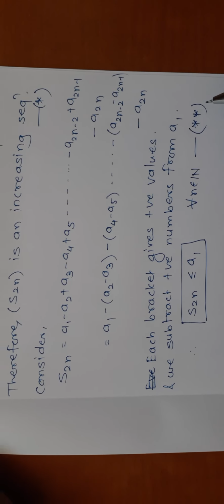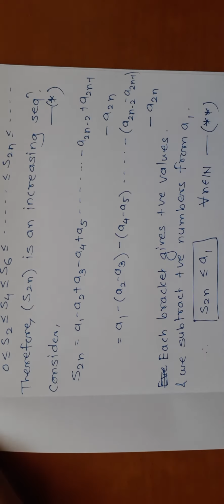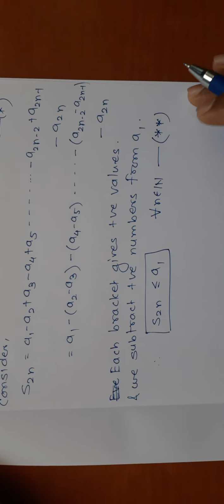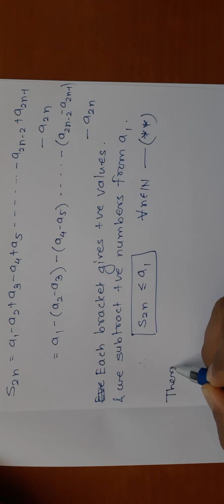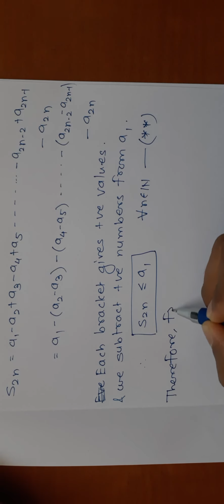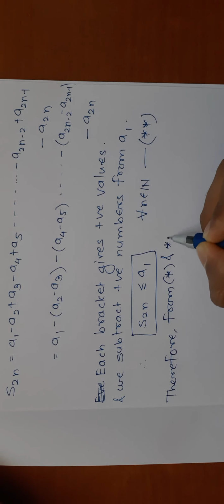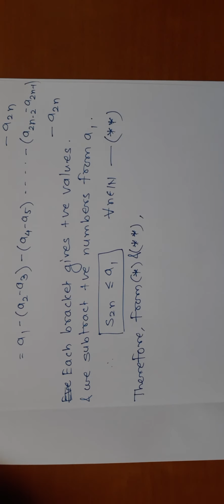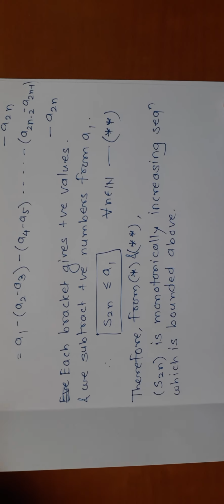So in equation star we have mentioned S2n is increasing, and in double star we mention S2n is bounded above. So from star and double star, we can write S2n is a monotonically increasing sequence which is bounded above.